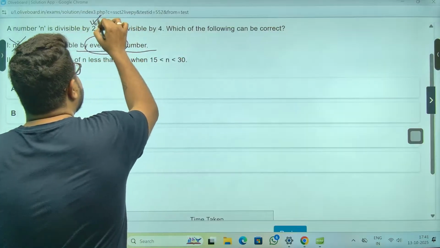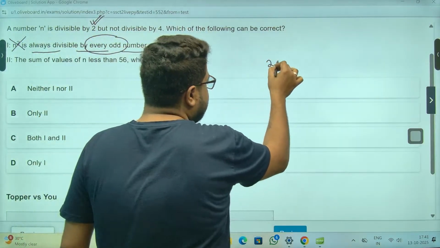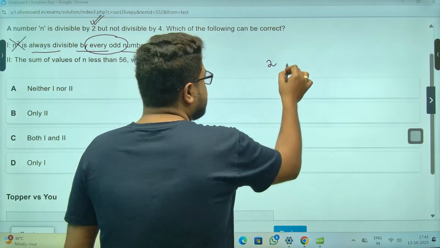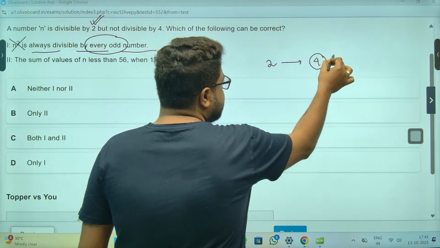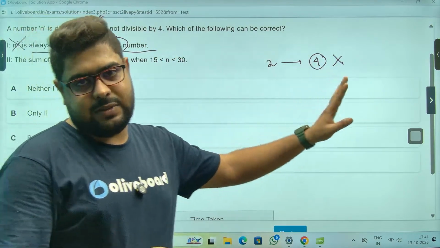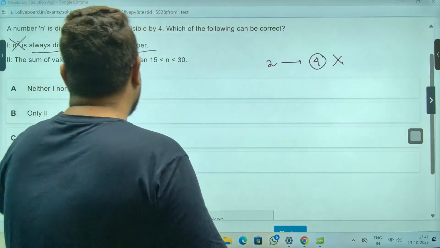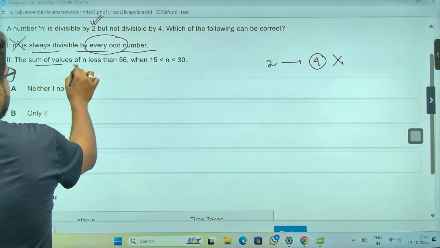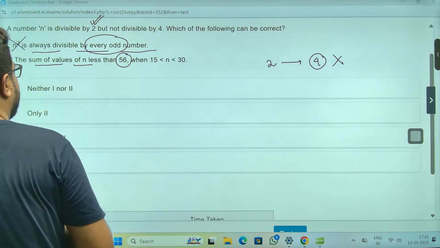The smallest number divisible by 2 is 2 itself. 2 square is 4. It is not divisible by any odd number. So that option is done. Now the second, sum of all the values of n less than 56.